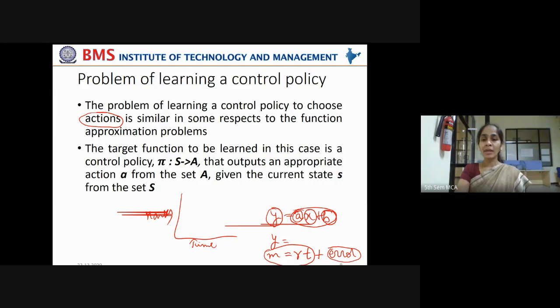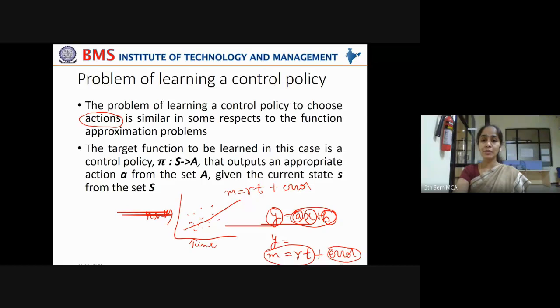Now I'm expressing the details of students in my class. There are some 20 students, and on the x-axis I plot the time spent by them to study for the exam and marks obtained by them. And I'm trying to fit a linear equation like this, which is M equal to RT plus error.